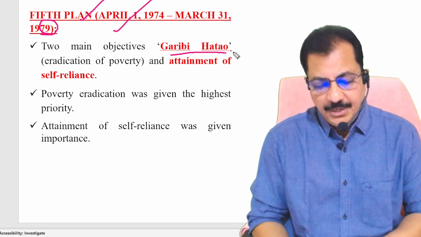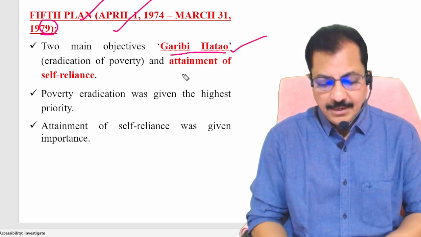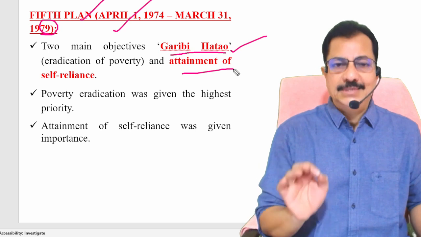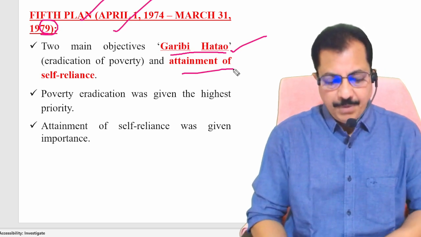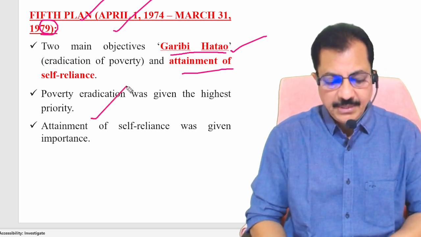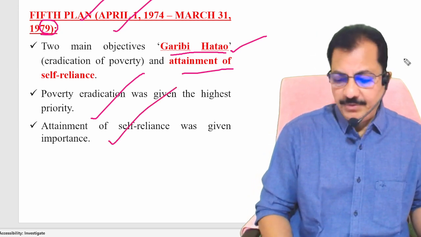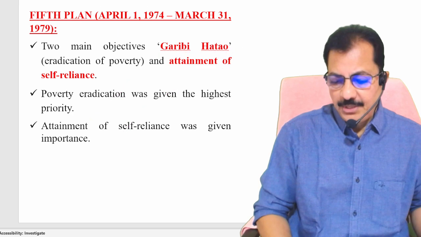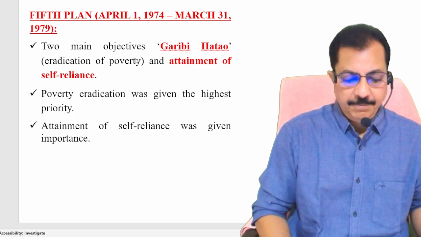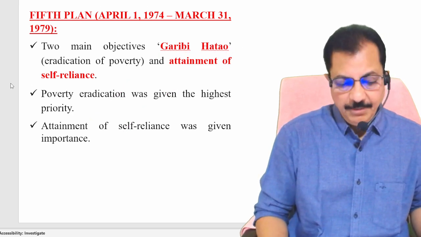One is Garibi Hatao, and the second one is the attainment of self-reliance. Poverty eradication was given the highest priority. Attainment of self-reliance was also given importance during the fifth 5-year plan. Very important.